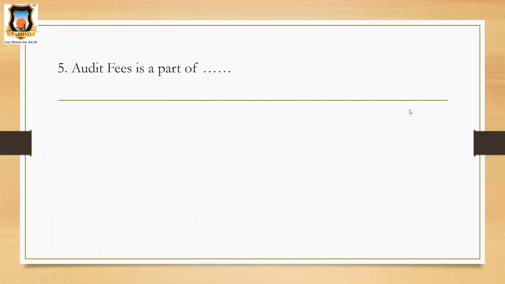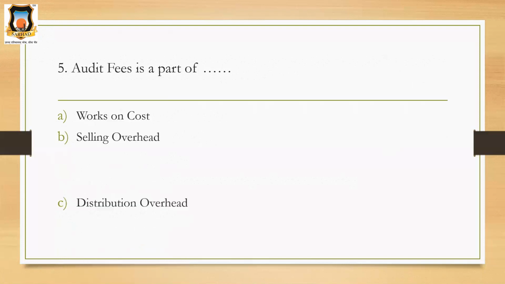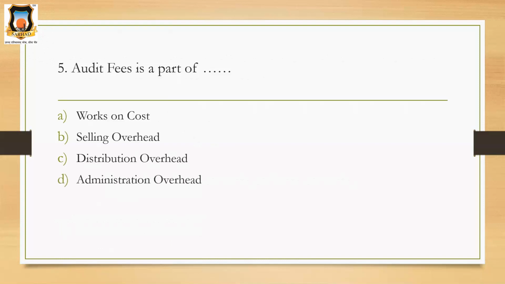Next is, audit fees is a part of what? First option, works cost. Second option, selling overhead. Third option, distribution overhead. And fourth option is administration overheads. See, if we consider audit fees, it is totally related with your books of accounts and your audit.